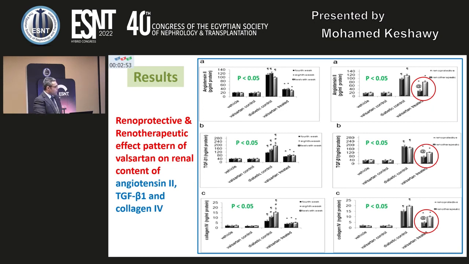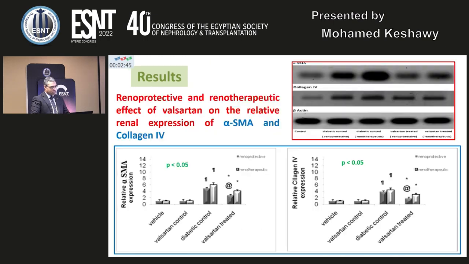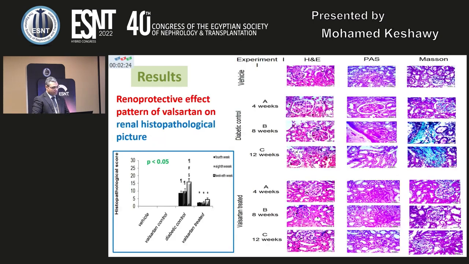And when we are looking at fibrosis, the receptor beta and collagen 4 are all decreased, and again in favor of the renoprotective versus the renotherapeutic protocols. And when we are looking at the markers of cellular proliferation and matrix proliferation, we can see comparable results in the Western blot for both groups.